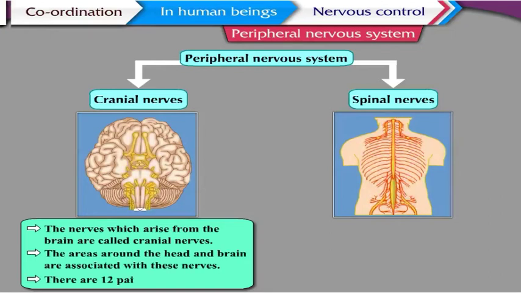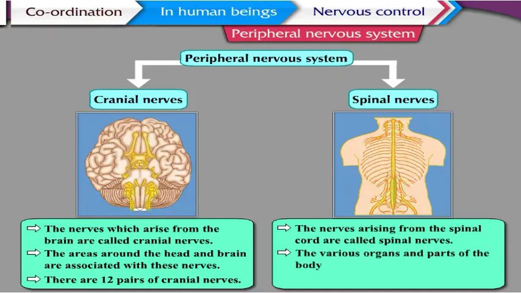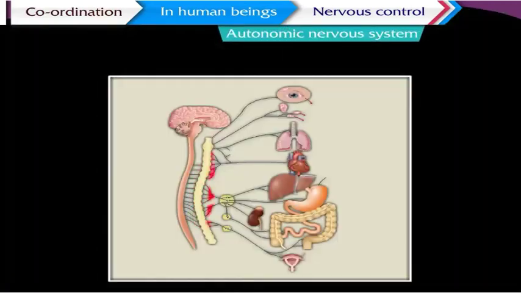There are 12 pairs of cranial nerves. The nerves arising from the spinal cord are called spinal nerves. The various organs and parts of the body are associated with these nerves. There are 32 pairs of spinal nerves. After understanding about the peripheral nervous system, now let us learn about the autonomic nervous system in brief. The autonomic nervous system.